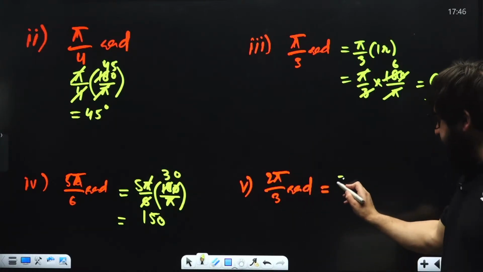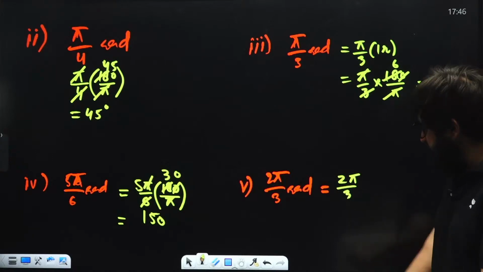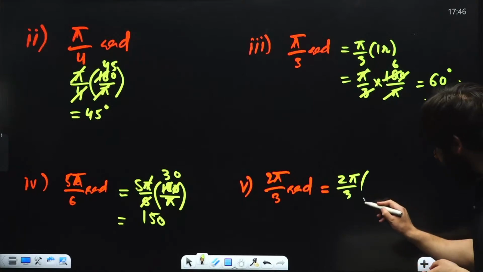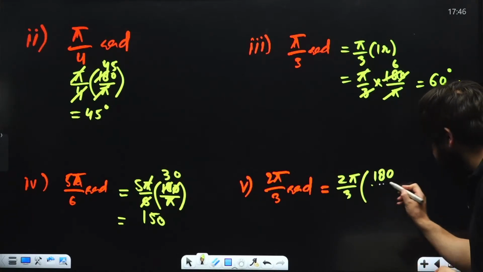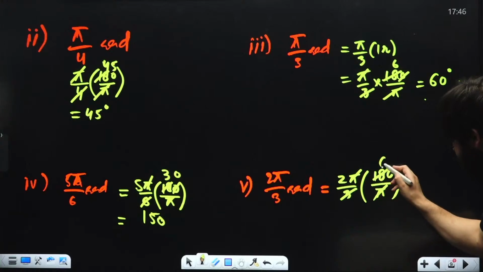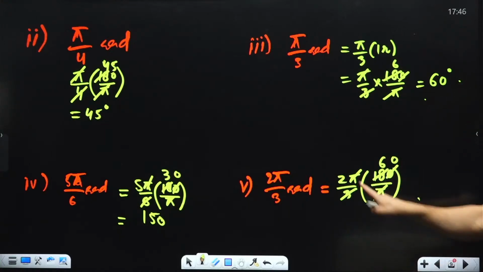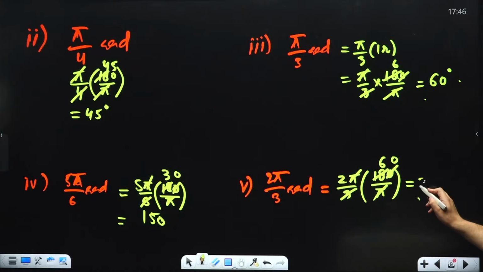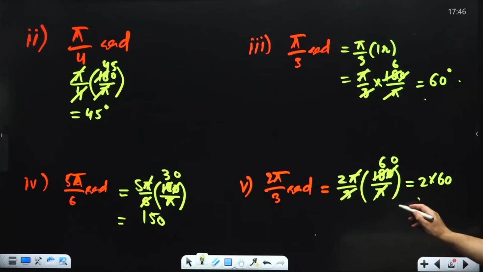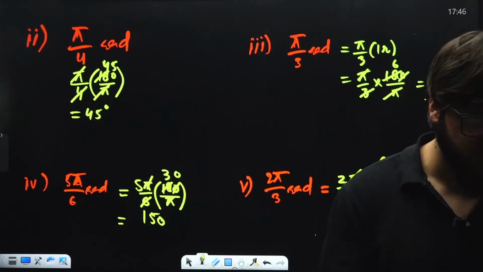Similarly, can we talk about this one? Sir, we can write this as 2 pi divided by 3, as it is. Instead of this 1 radian, we write 180 divided by pi. Now this pi and this pi I'm cancelling over here. 3 ones are 3, 3 sixes are 18, 3 zeros are 0. Now 2 into 60. How much is that? That is 120 degrees.